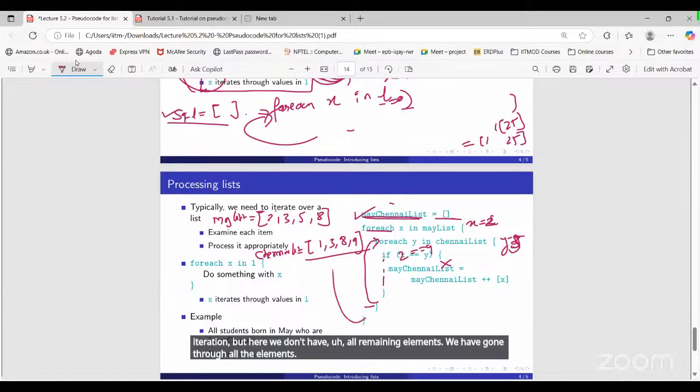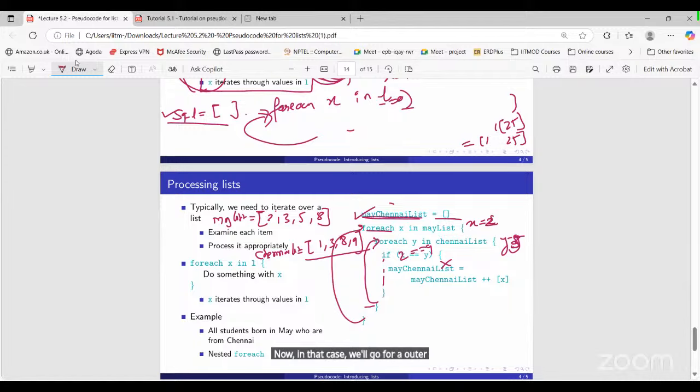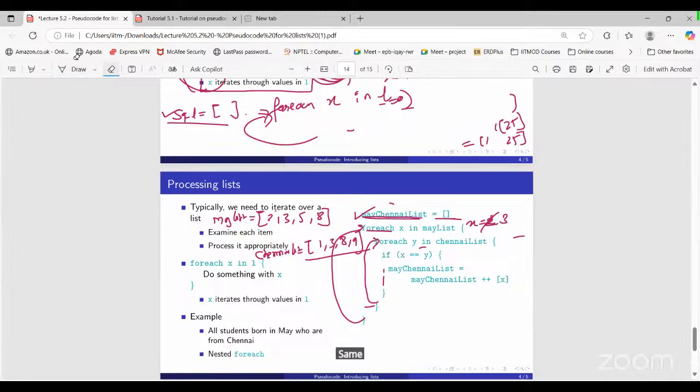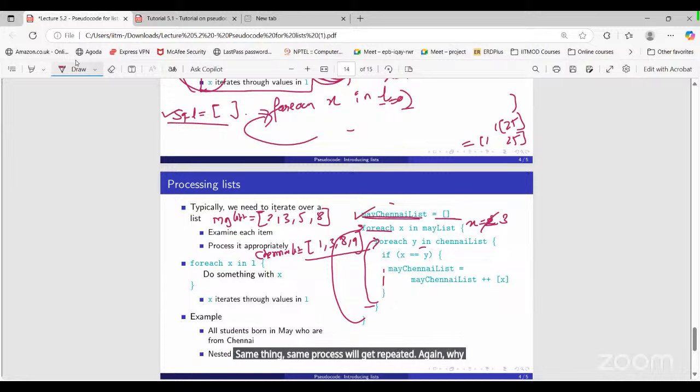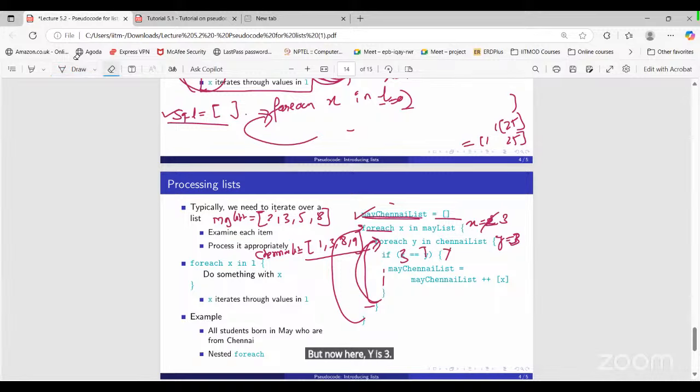Now in that case, we'll go for the outer for loop. Here the next element is 3. Again, the same process gets repeated. y will start from 1 again, so y equals 1. Now x is 3. Compare, not true. Go for the next iteration. But now y is 3. Now what will happen here, if 3 equals 3? What are we going to do?